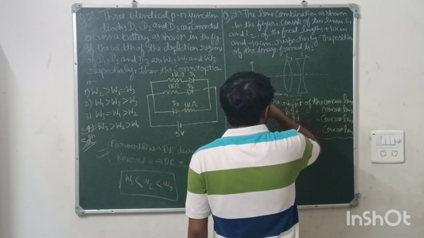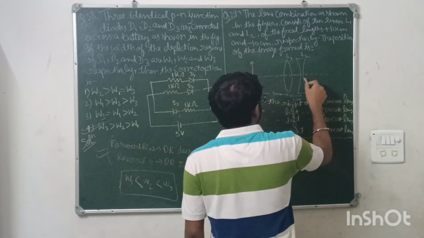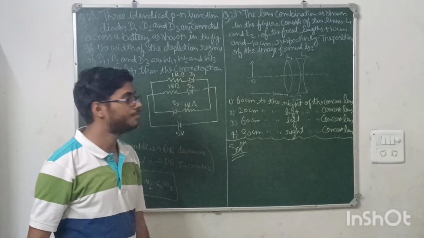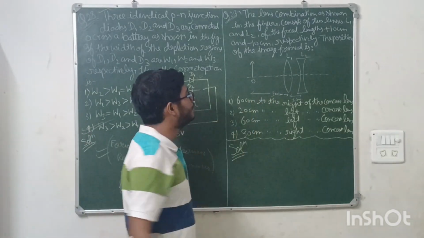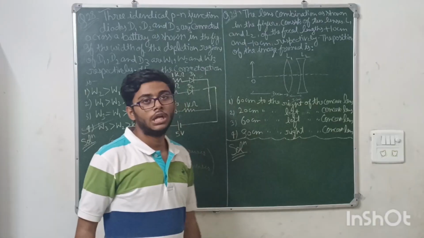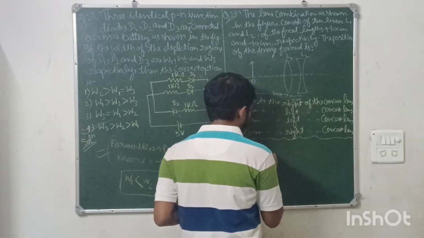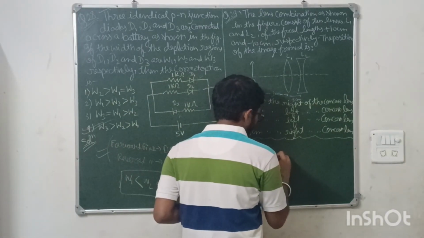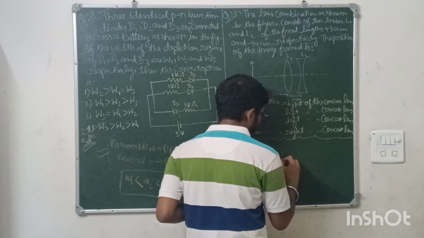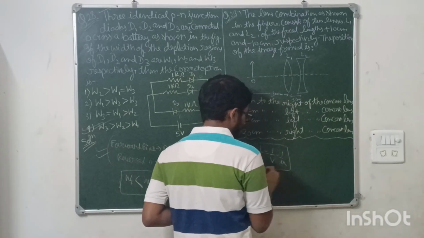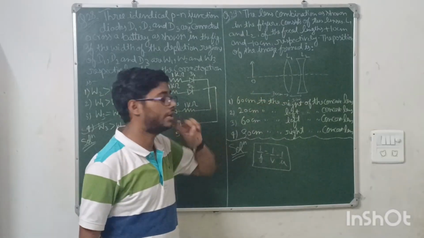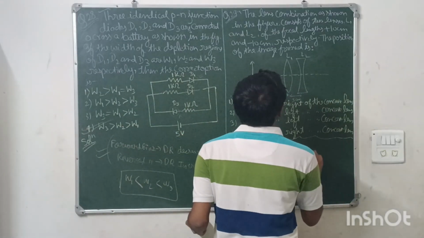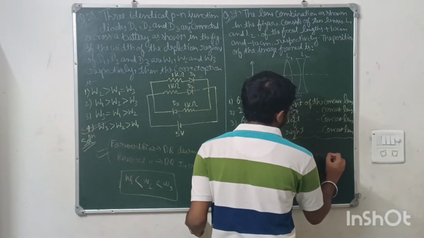So where will it be formed, in the concave or convex lens? First of all, we need to find where this object will make an image with respect to the convex lens. So we know the lens formula. What is the lens formula? 1 by f equals 1 by v minus 1 by u. This is the basic lens formula. You will be applying this. So with respect to lens 1, what is the focal length given here? The focal length of this is plus 10 centimeters.